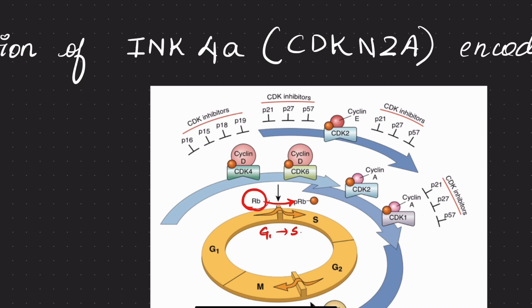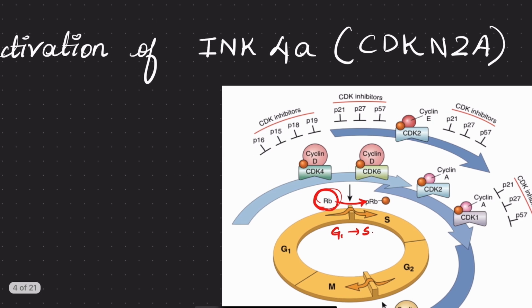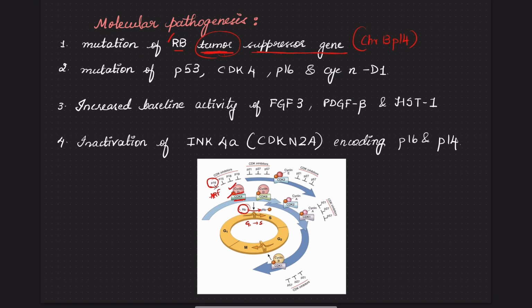Also mutated are P16, P14, which is also called ARF, cyclin D, and CDK4. The P53 gene, which is again a tumor suppressor gene, CDK4, P16, cyclin D1, all these are mutated. The net effect will be increased cell cycle proliferation.